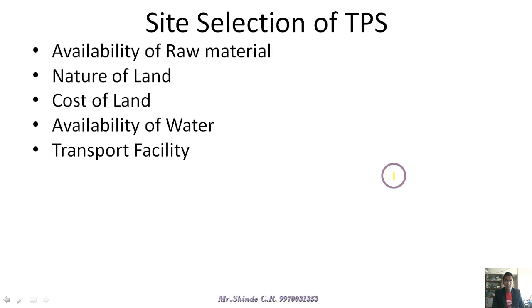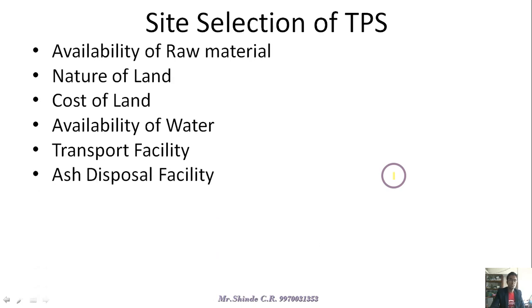So select a site which is nearer to the road or nearby to the rail lines. Otherwise we have to extend the rail lines or road lines in order to carry the transportation materials to the thermal power plants.